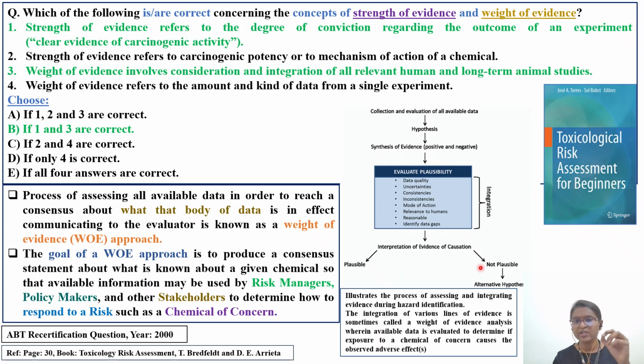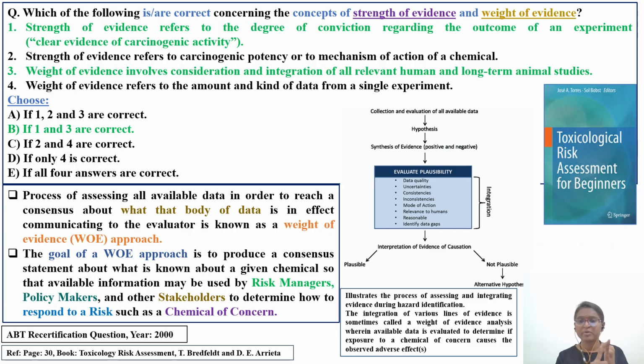Then you have to go back to the same step, that is, frame an alternative hypothesis. At first, when we go through this chart, it might appear a little challenging, but if you look into all the NTP studies or IARC, EFSA, EPA studies, they follow this type of decision tree only.